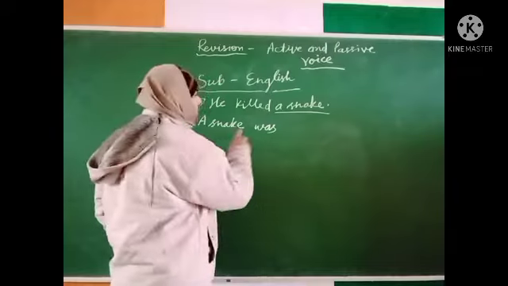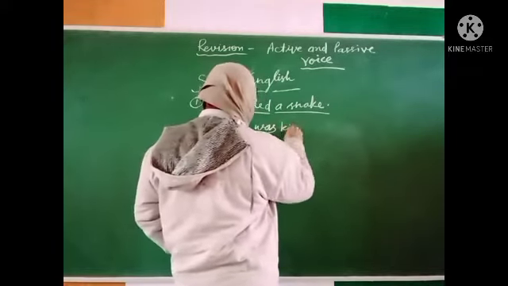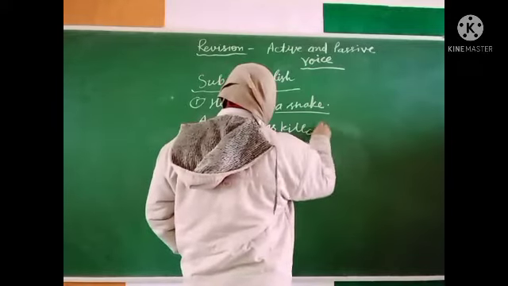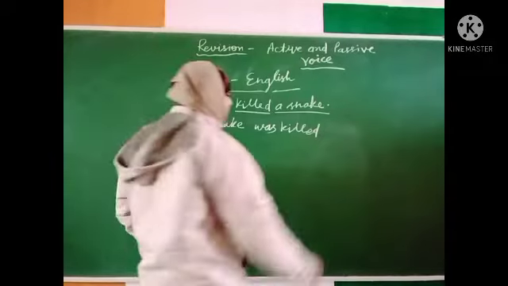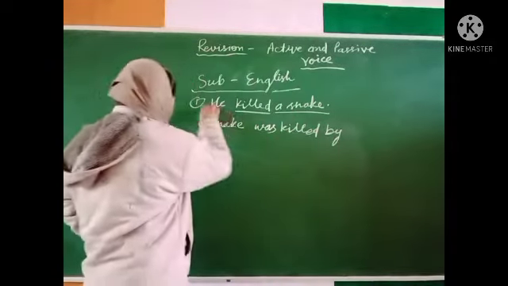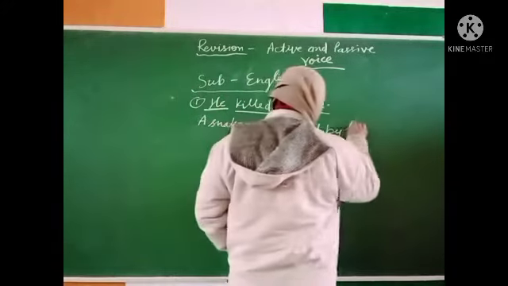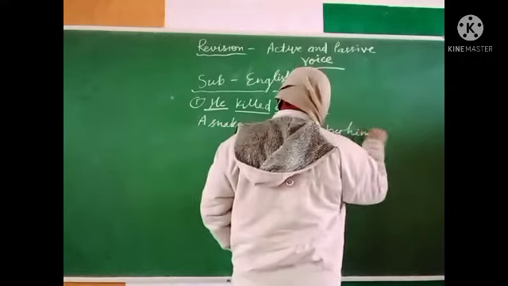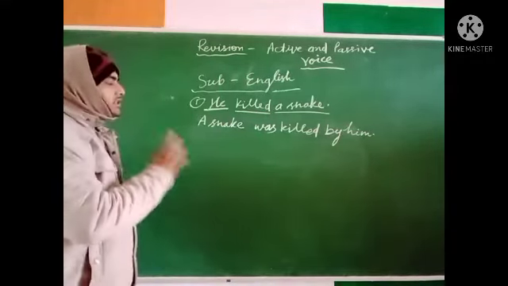A snake was, and the third form of the verb, killed. A snake was killed, and we add by. By, and the objective case of he is him. The sentence is: a snake was killed by him.